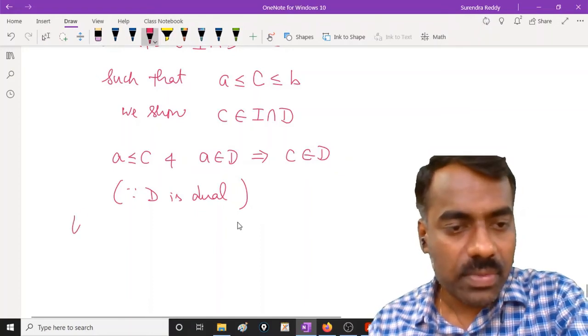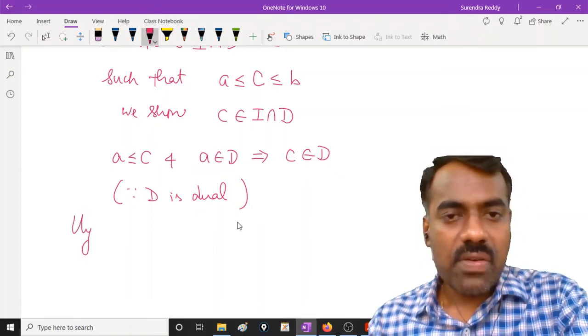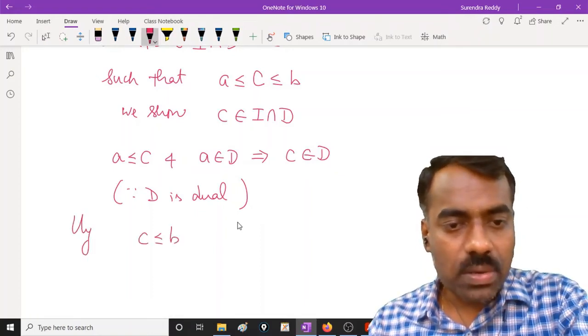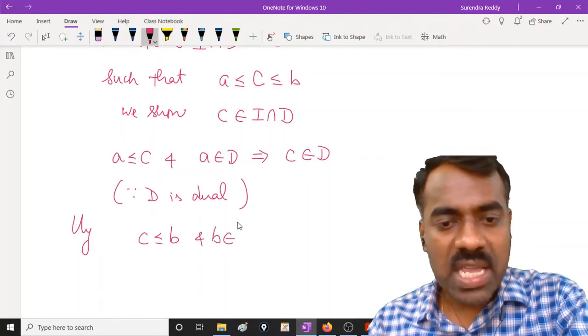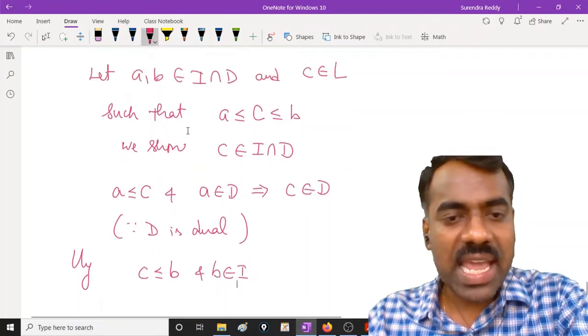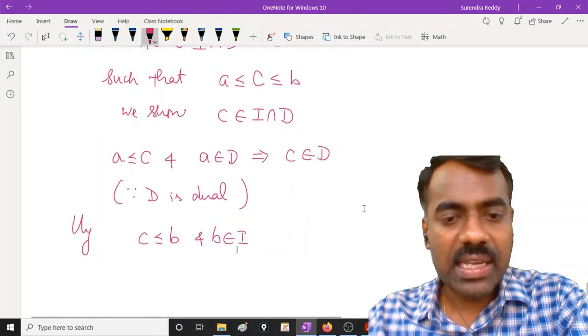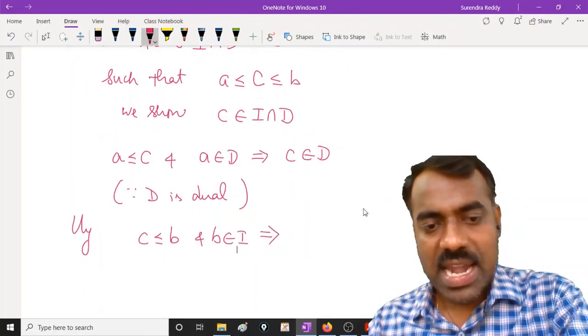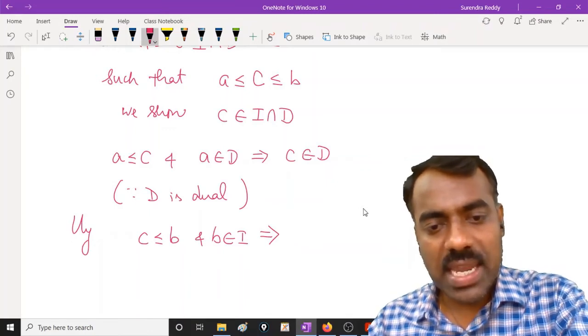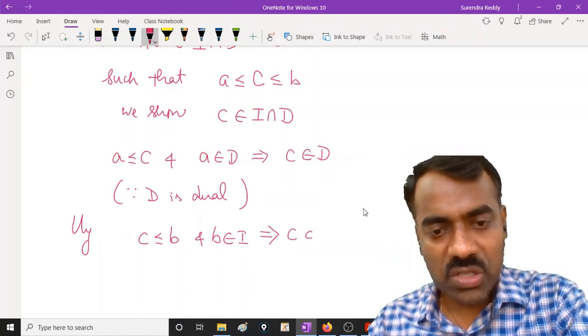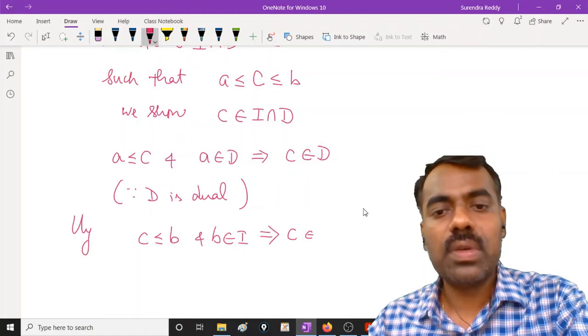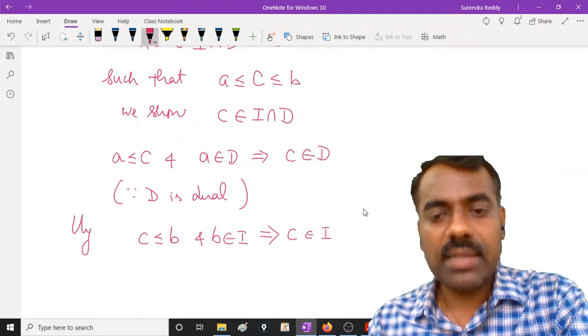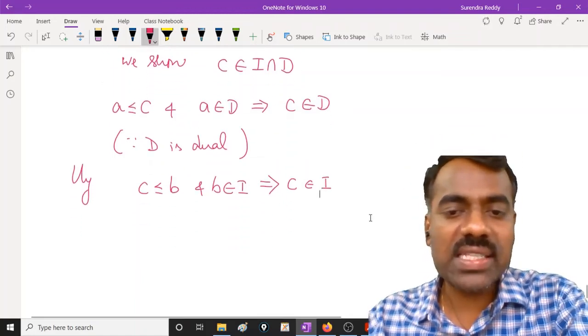Similarly, you take C is less than or equal to B and B is in I. B is in I or not? Here B is in I. That shows that as I is an ideal, any element below that should also be in it. Therefore, C should be in I. So C is in D as well as C is in I.